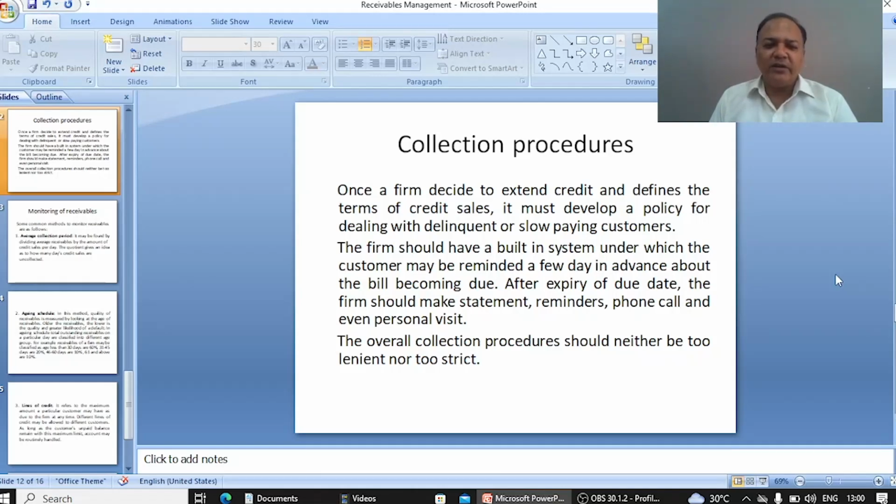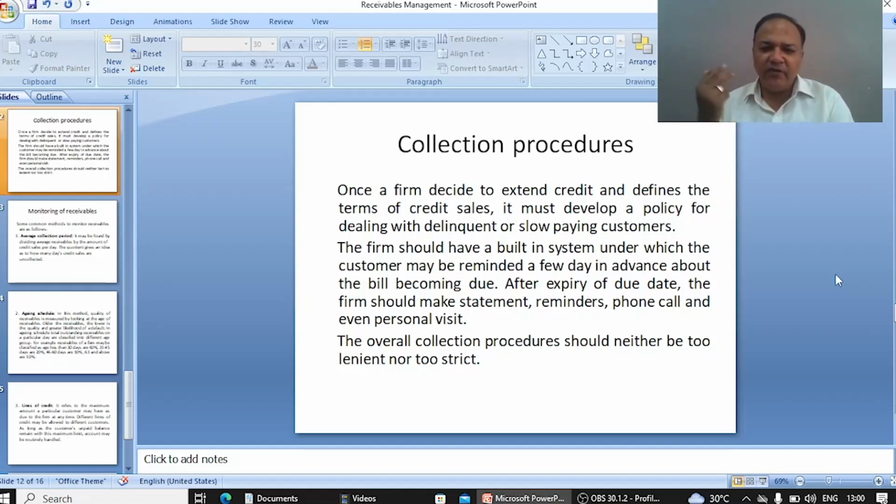So what we have to do is, the firm should have a built-in system under which the customer may be reminded a few days in advance about the bill becoming due. So these types of slow paying customers require a reminder. So we should have a built-in system that a few days before the due date, we should give a reminder.